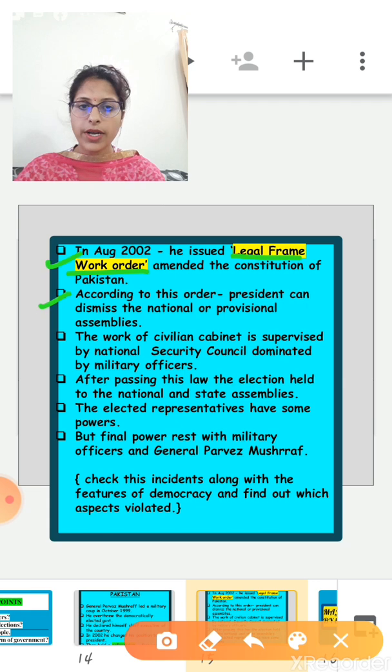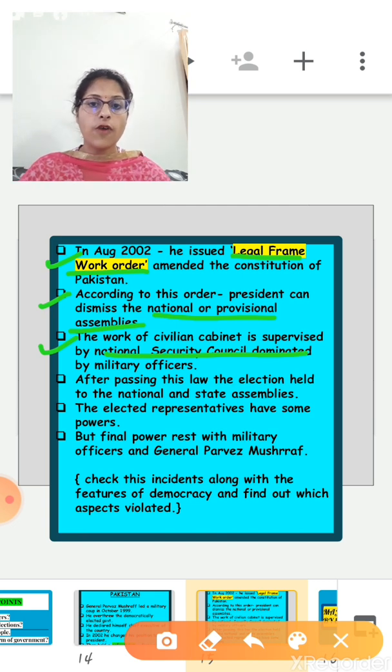According to this order, that means the Legal Framework Order, the president, that means General Pervez Musharraf, can dismiss the national or the provincial assemblies. Basically after this he started taking all the power of the president. Now the work of the civilian cabinet is supervised by the National Security Council dominated by military officers. Now after passing this law,